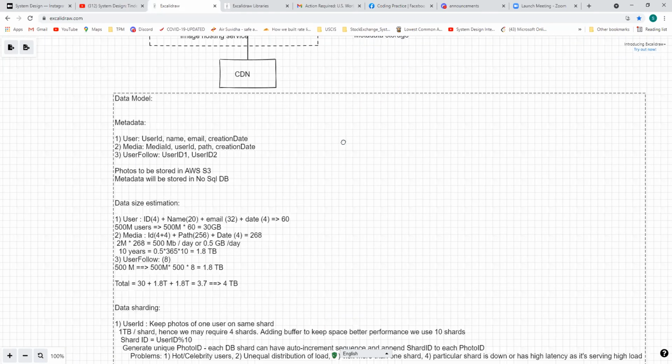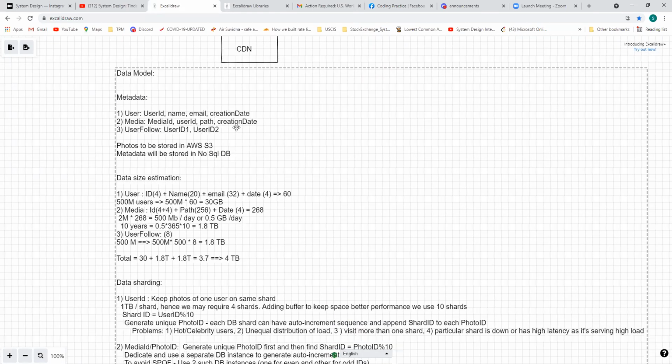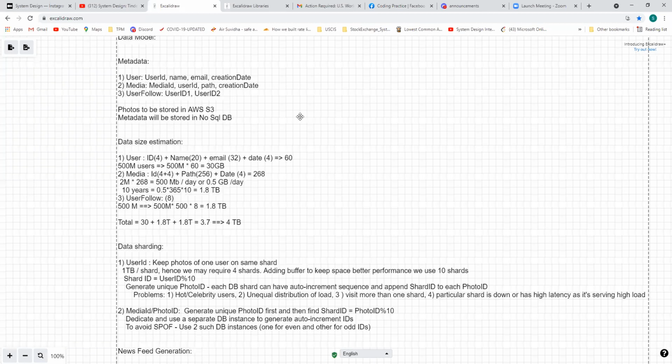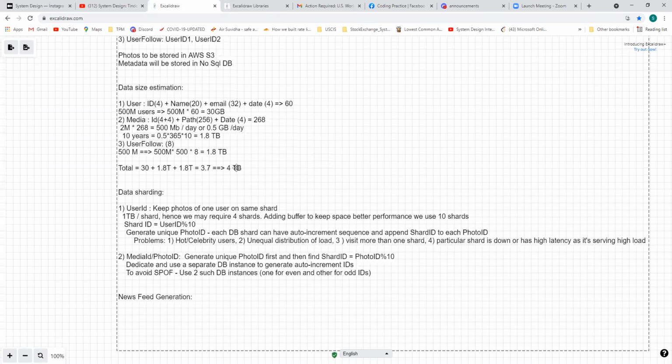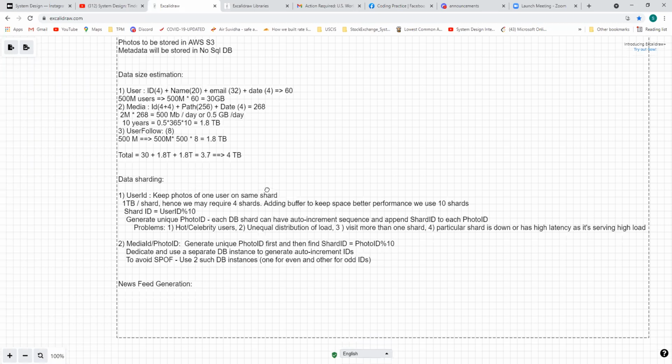So now the data models. We were discussing last time something like a user table, media table or photo table, whatever we call it, and a user follow table. Then we did a rough estimation of data size also. On a high level, we found it to be around 4 TB. So actually we were discussing data sharding last time.